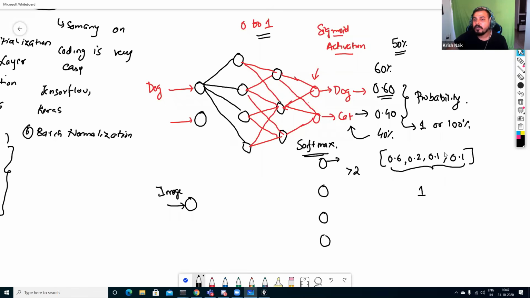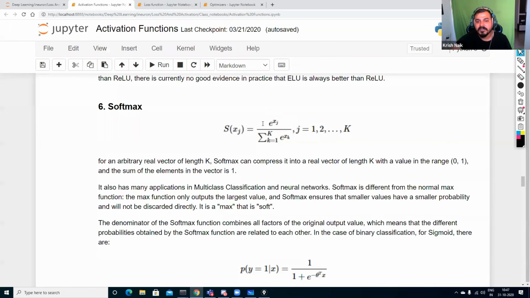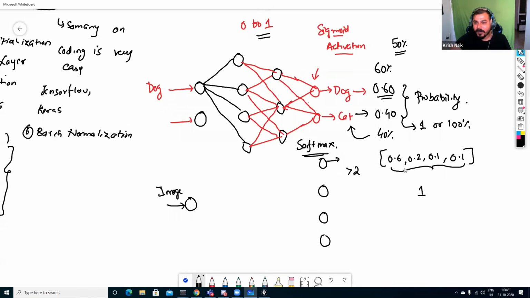Now if I really want to find out the softmax function of these values, it is pretty simple. We basically apply a simple formula. Let me just show you the formula. The formula looks something like this: e to the power of xj divided by the summation of k equal to 1 to k e to the power of xj. Now I have written some probability values like 0.6, 0.2, 0.1, 0.1. This is my final output.